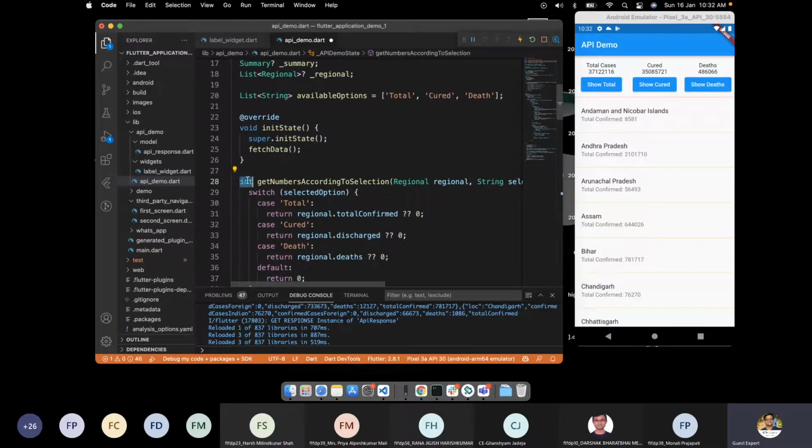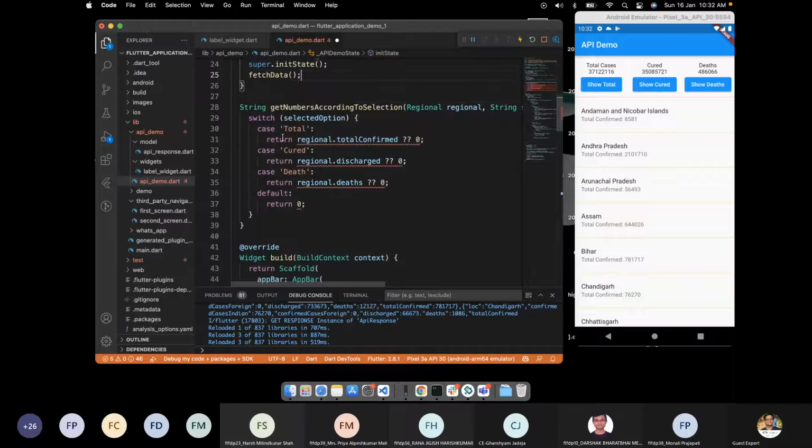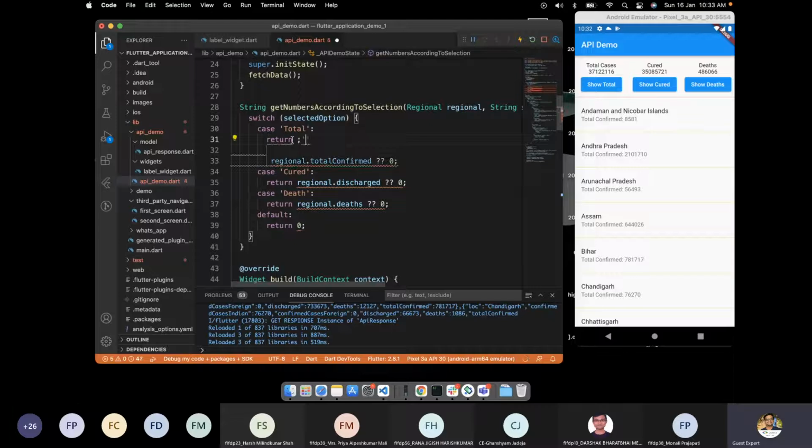Rather than integer, let's return string. Hold on, let me just return the string first. And total confirmed colon, and I'll put everything into the dollar curly bracket like this.